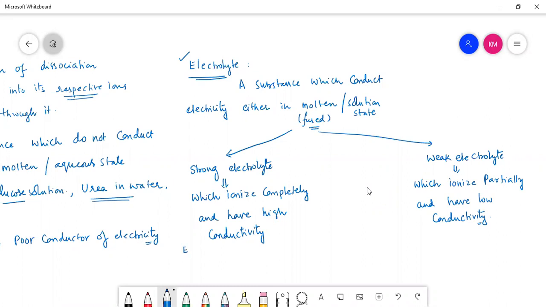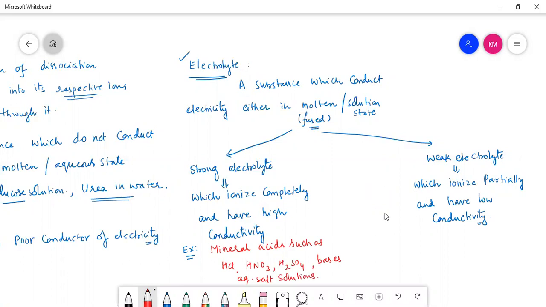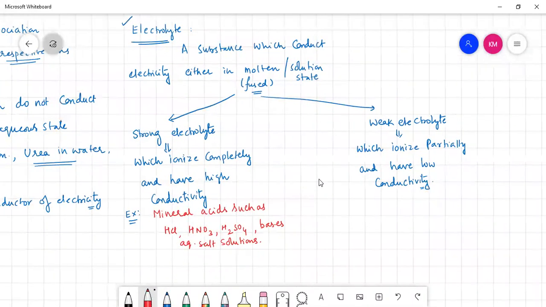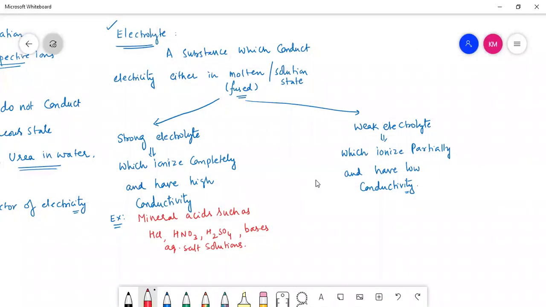If I take examples of strong electrolytes, the best examples are mineral acids such as HCl, hydrochloric acid, nitric acid, H2SO4, right? Bases, and also aqueous salt solutions like NaCl, KCl, NaNO3, KNO3. All aqueous salt solutions are best examples of strong electrolytes. They can conduct electricity, right?